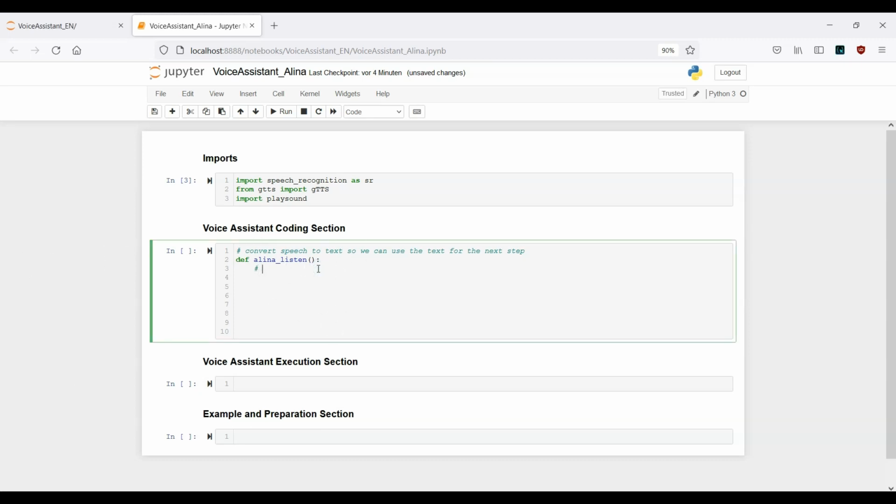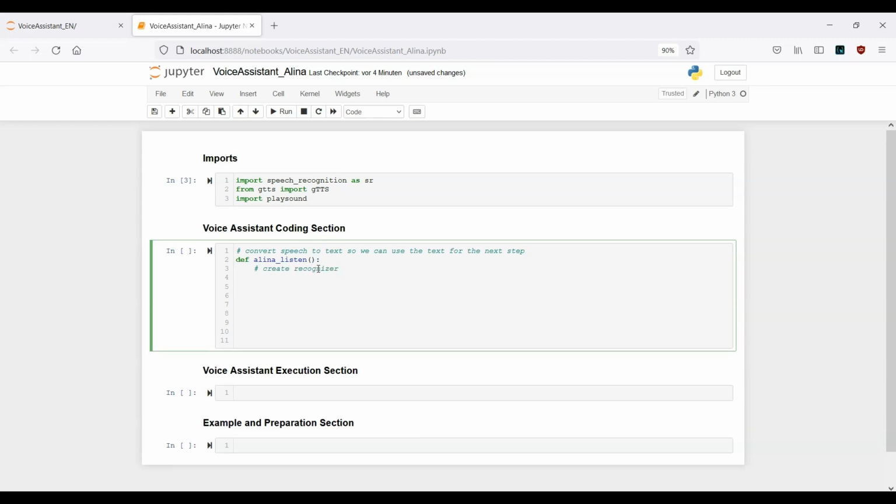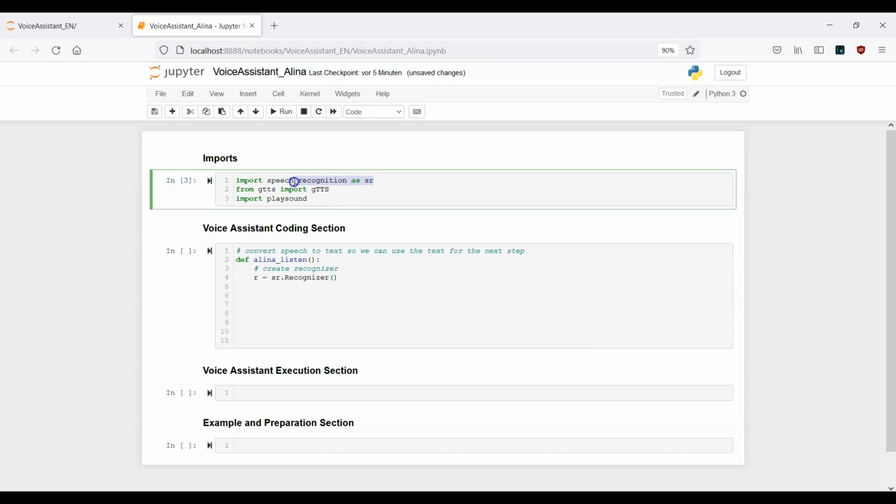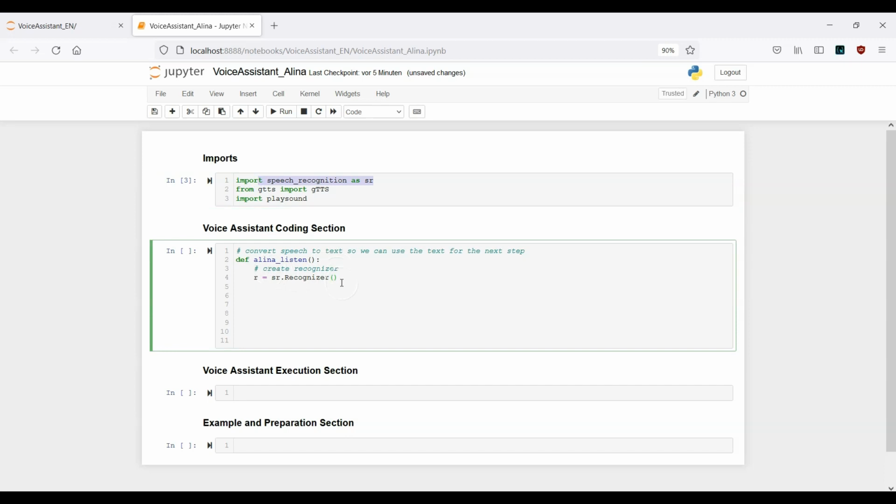Here what we need to do is we need to create a recognizer. Okay, and this will actually be achieved with the speech recognition function. Okay, so R is our next variable. R equals SR.Recognizer, and again SR is the abbreviation for speech recognition here. Okay, so here we have to create our recognizer.